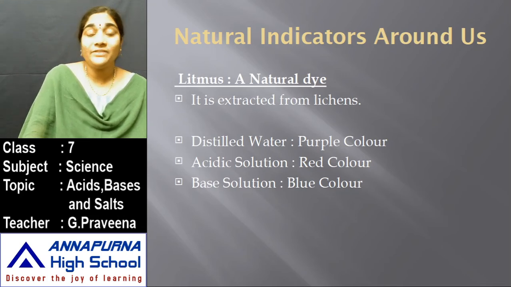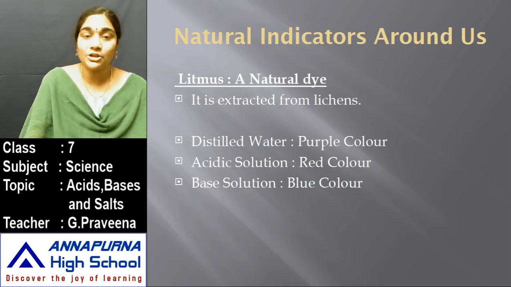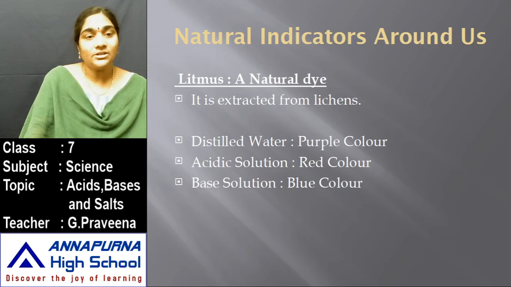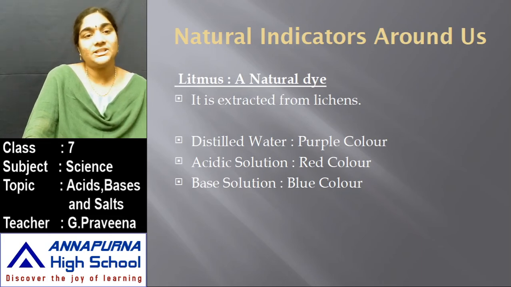And as we have already discussed, these indicators show a change in color when they are added to acidic or basic solutions. So this natural indicator litmus, when tested with distilled water, changes its color to purple, whereas litmus changes to red color in acidic solution and to blue color in basic solution.